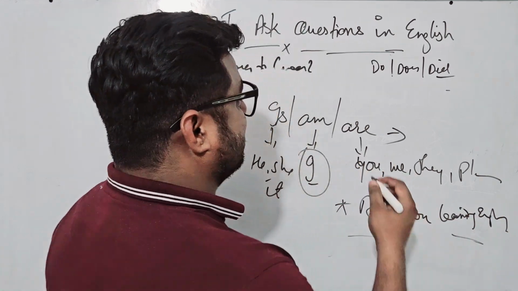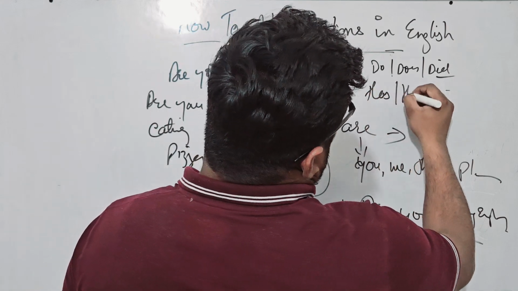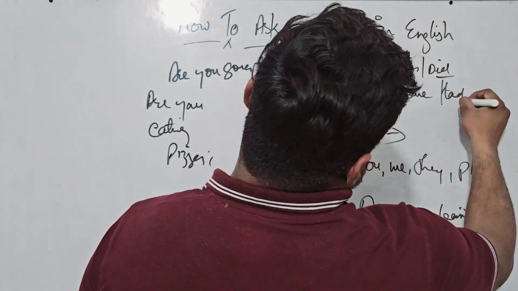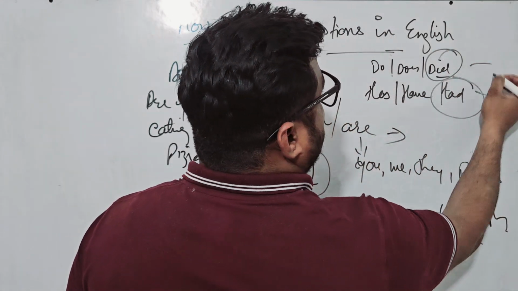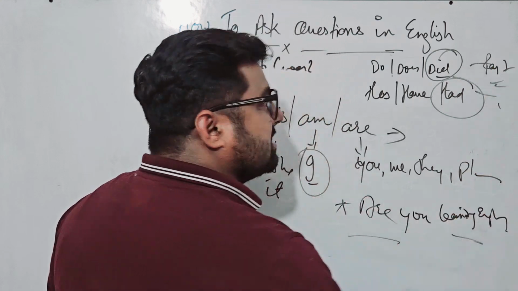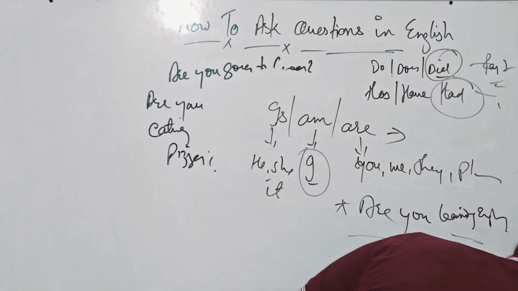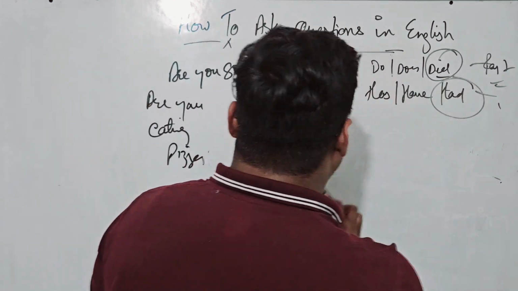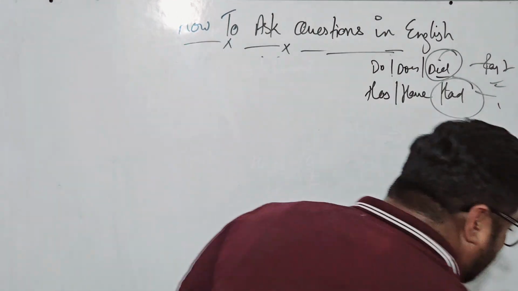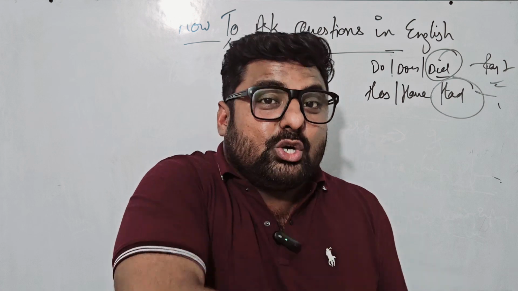Same as with has, have and had, right? Has, have and had. Both have and had are used in past tense, right? Are you getting me? For an example, sometimes, "You have done your work." We do ask, right? Have you done your work?